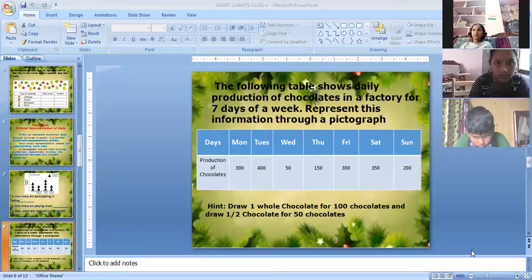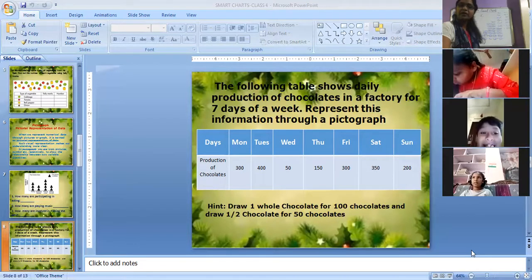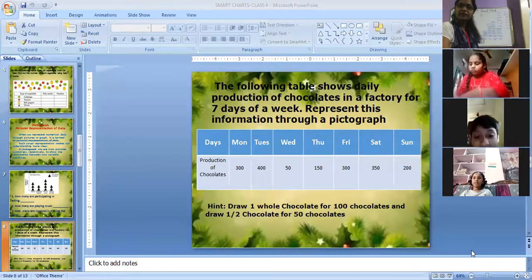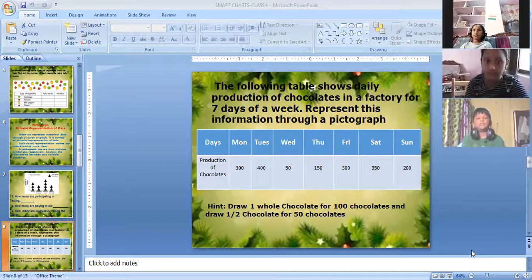Nobody is responding. Okay. So for Saturday, once again, Dhruvish. 3.5, ma'am. Very good. For Saturday, 3.5. Ritesh, once again, for Sunday. 2, ma'am. Very good. Done. So you can do this, right? So let us go to the next one. Good. Well done, children.